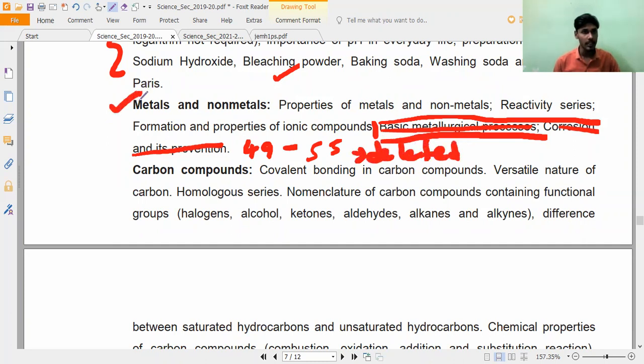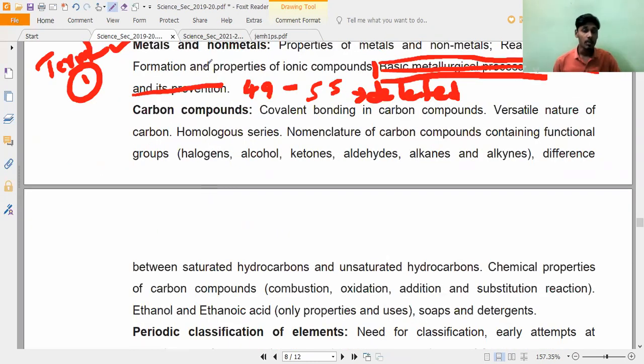Deleted from this chapter. Is it clear? This is the term 1 syllabus of chemistry. Any doubt, anybody? Okay. Now, say yes, sir, at least. Coming to the next, chemistry term 2.